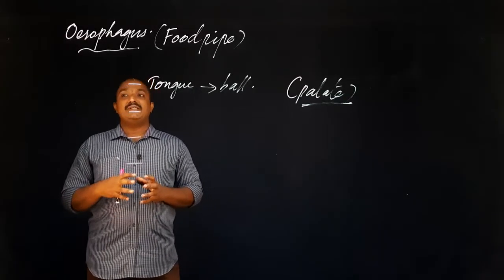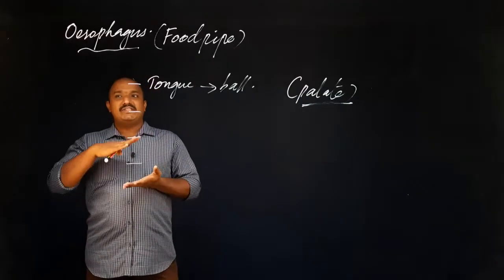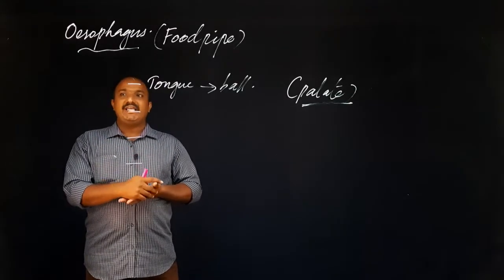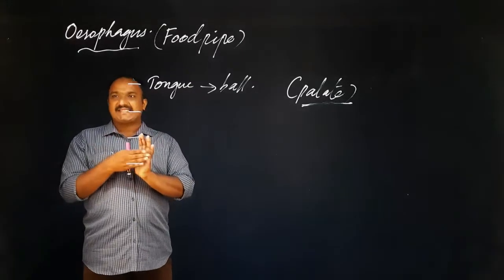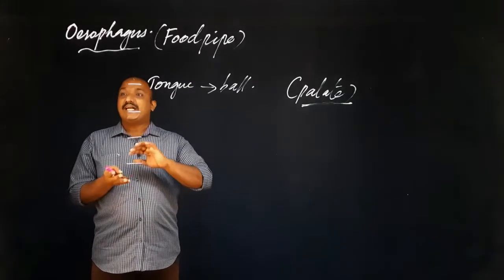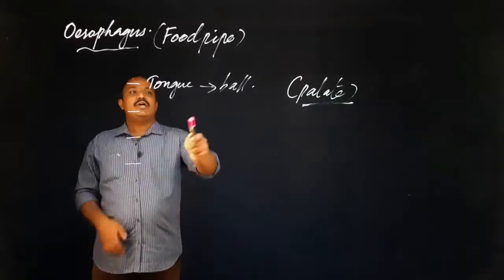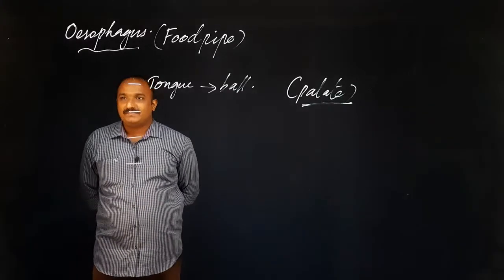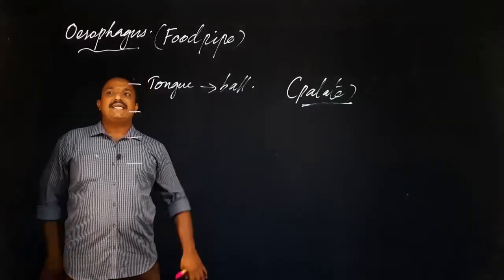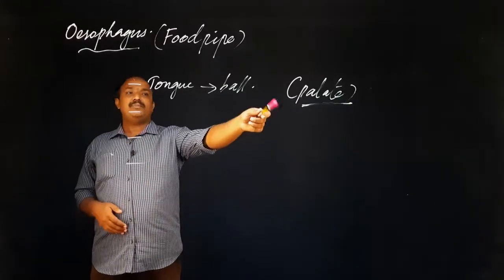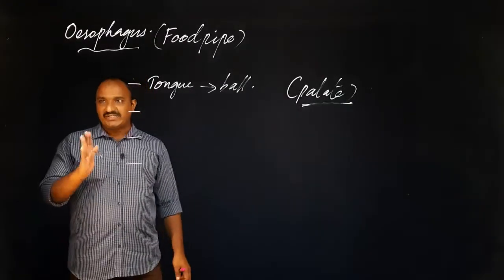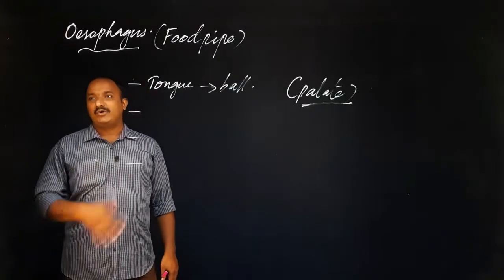So when the food material is on the tongue, with the help of the tongue and the palate, the food is compressed, and as a result it is changed into a ball-like structure. So the tongue compresses the food materials into a ball with the help of the palate. That is the first step before swallowing.